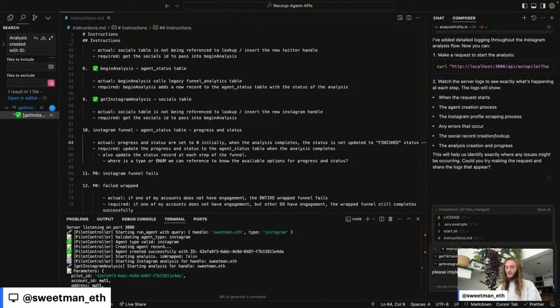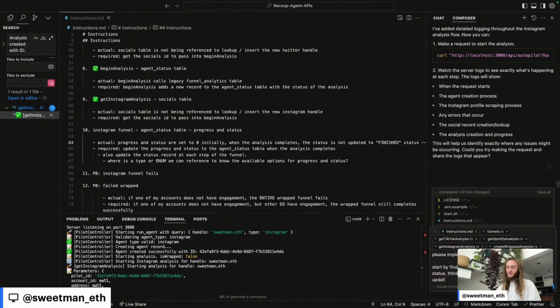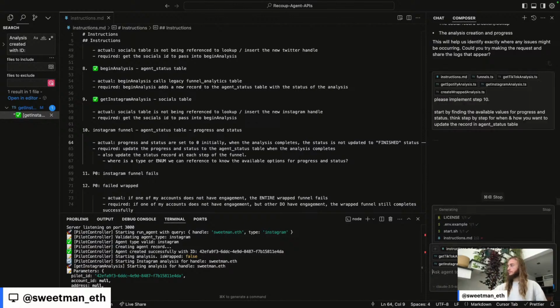Please implement step 10. Start by finding the available values for progress and status. Think step by step for when and how you want to update the record in the agent status table. Let's see what you do. It's always a dice roll.